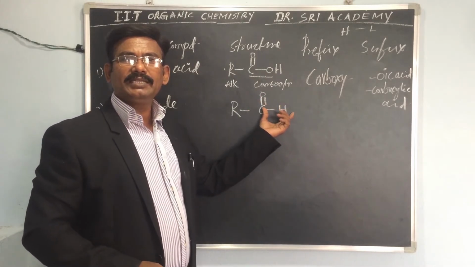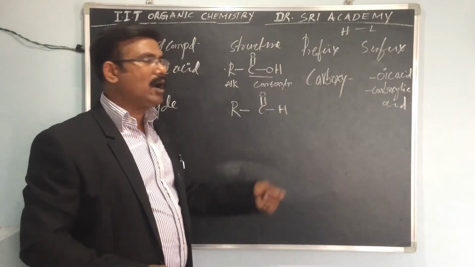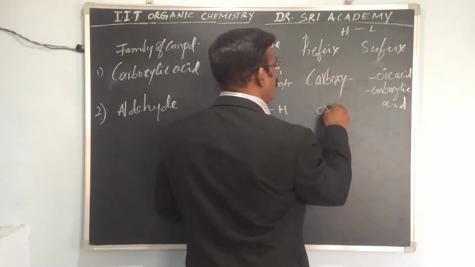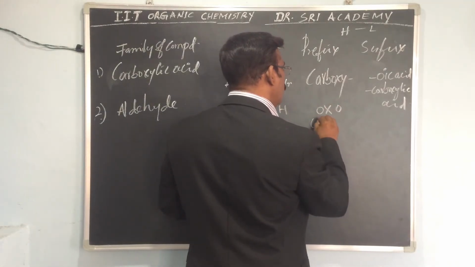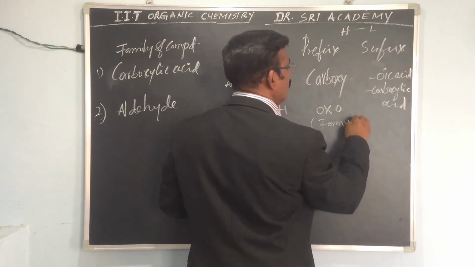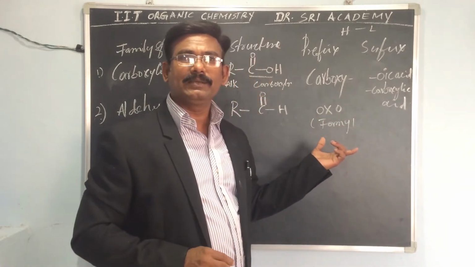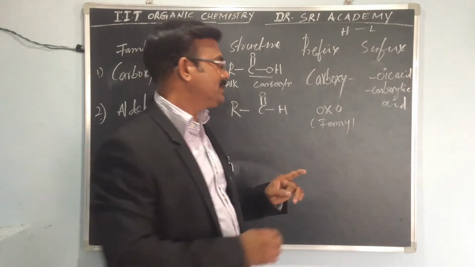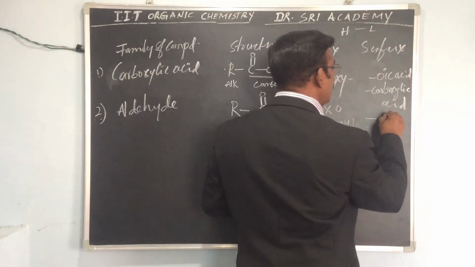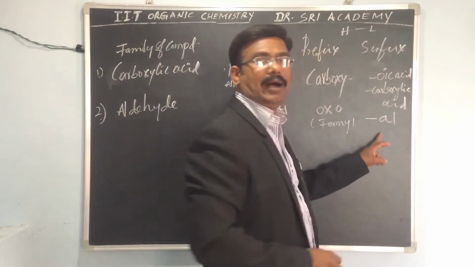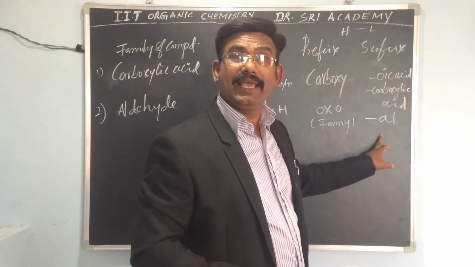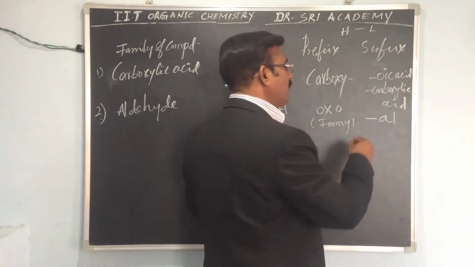The prefix is formyl or oxo, and the suffix is al, or carbaldehyde.